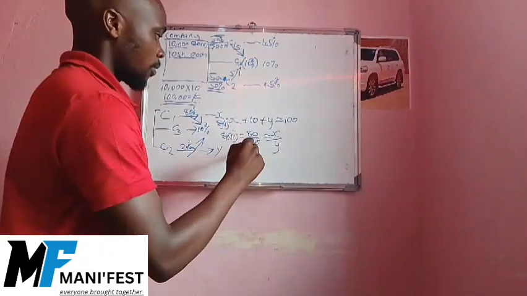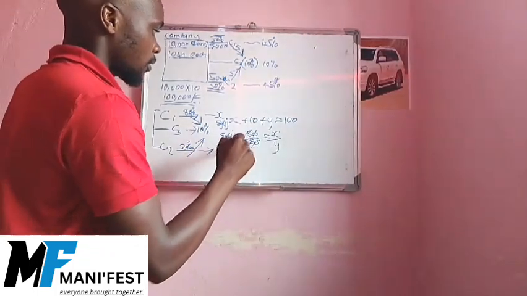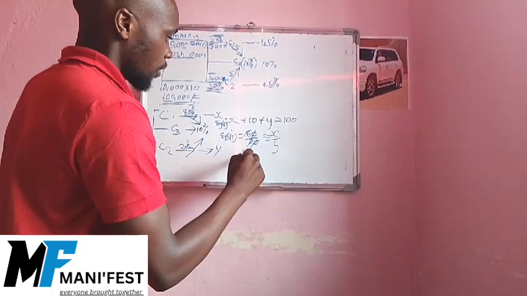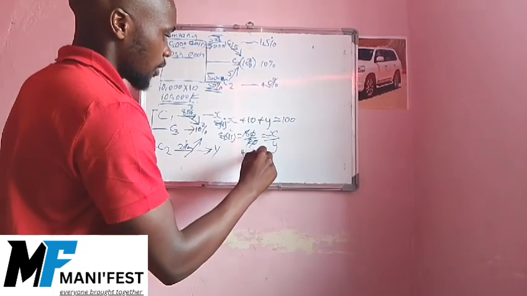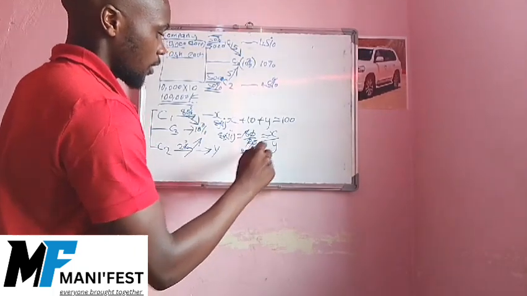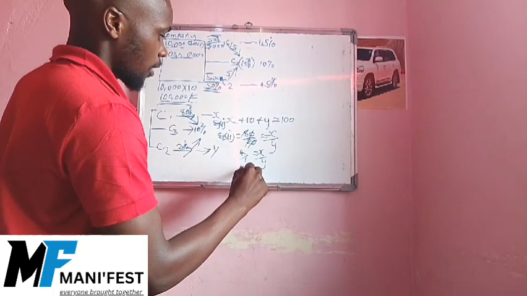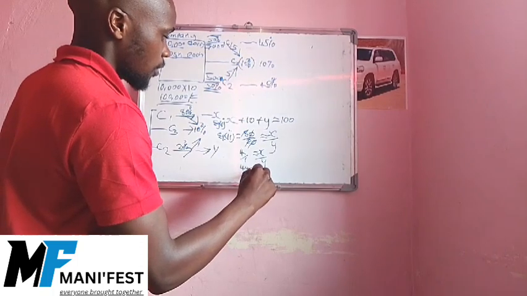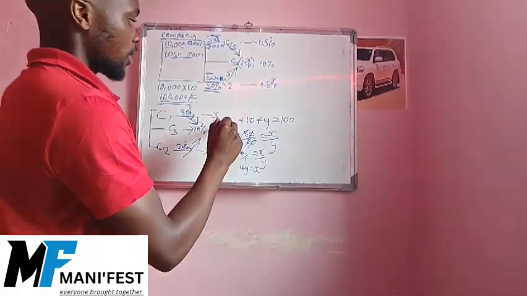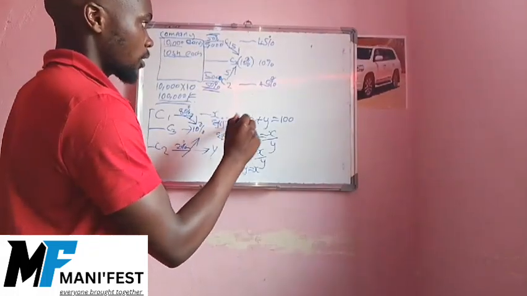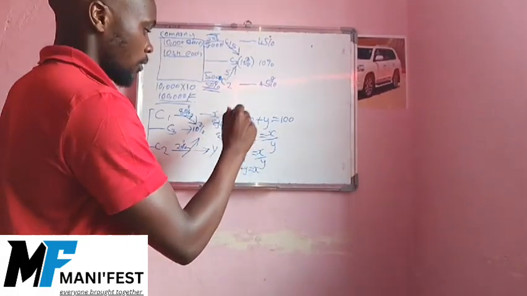So we solve this equation, it becomes 4 over 1 is equal to x over y. So this equation will end up being 4y is equal to x. So at this instance, the value of x will be 4y.